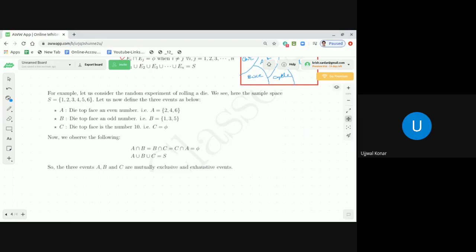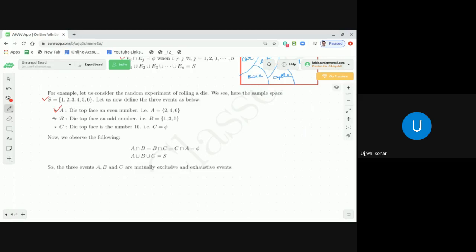Here the sample space S is 1, 2, 3 up to 6. Let us now define three events as below. Event A is that the die top face is an even number. That should be 2, 4, 6.